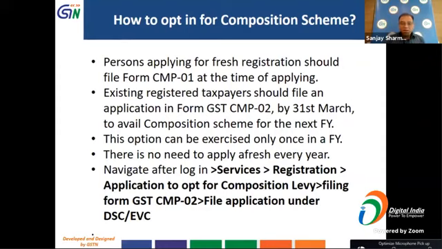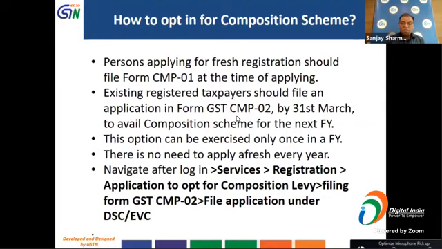But if you're an existing registered taxpayer who was registered as a normal taxpayer, do you have an option to shift and become a composite taxpayer? Yes, you have an option. You can file an application in form GST CMP 02. The only thing to remember here is that this application has to be filed by 31st of March of the previous year for availing the scheme in the next year.